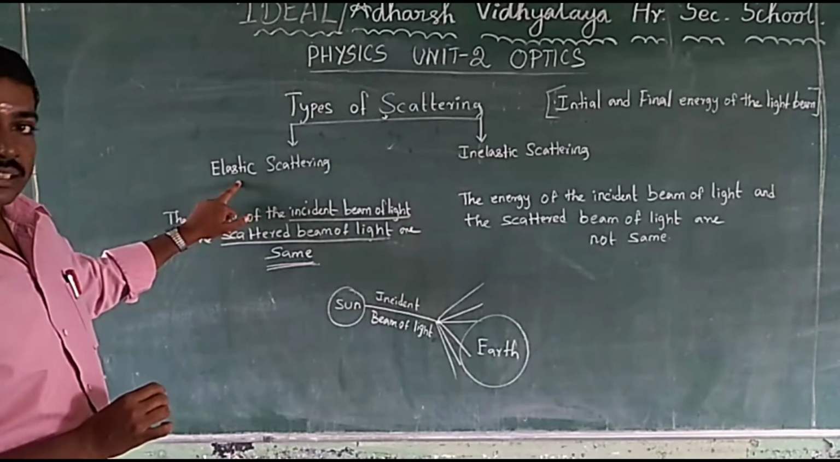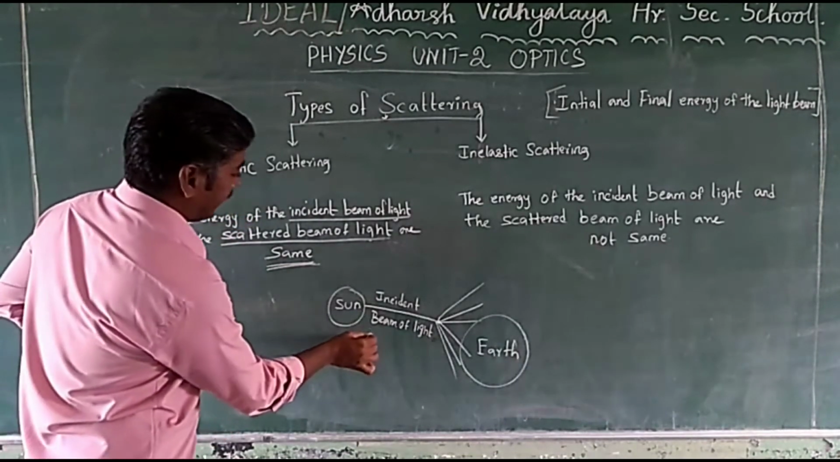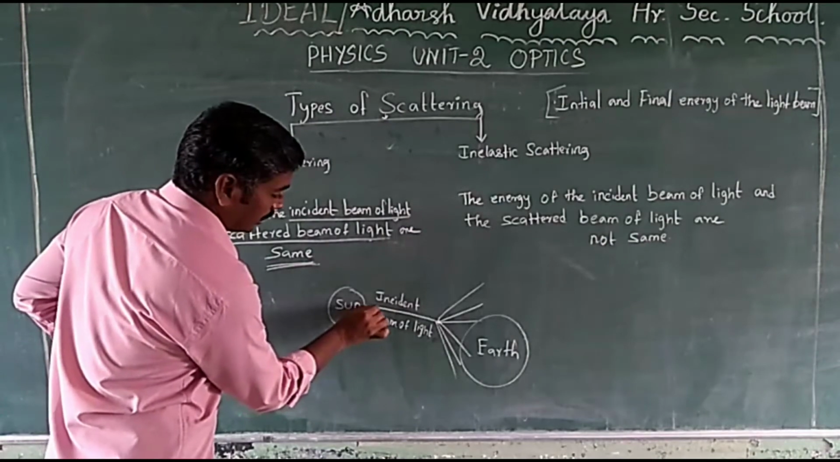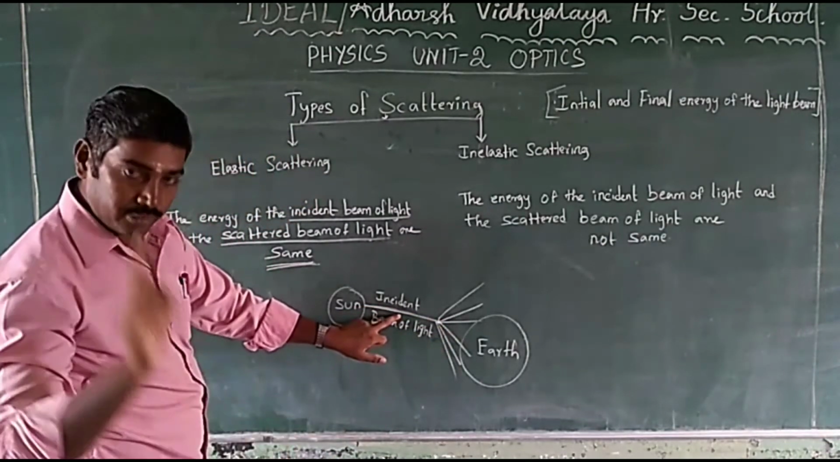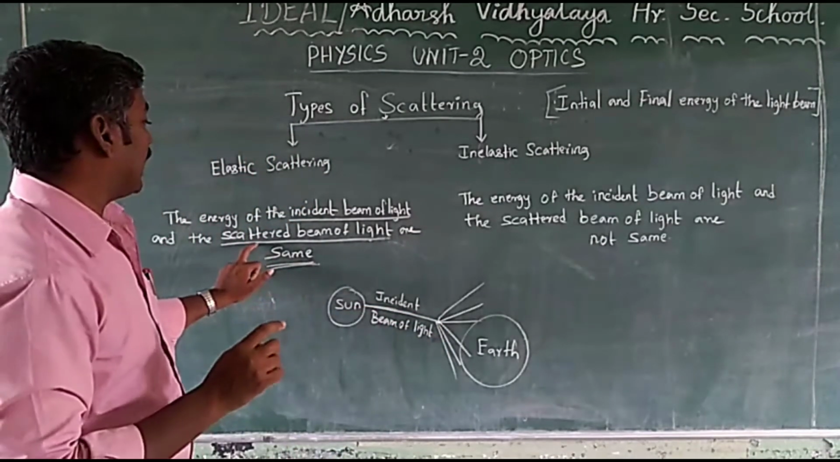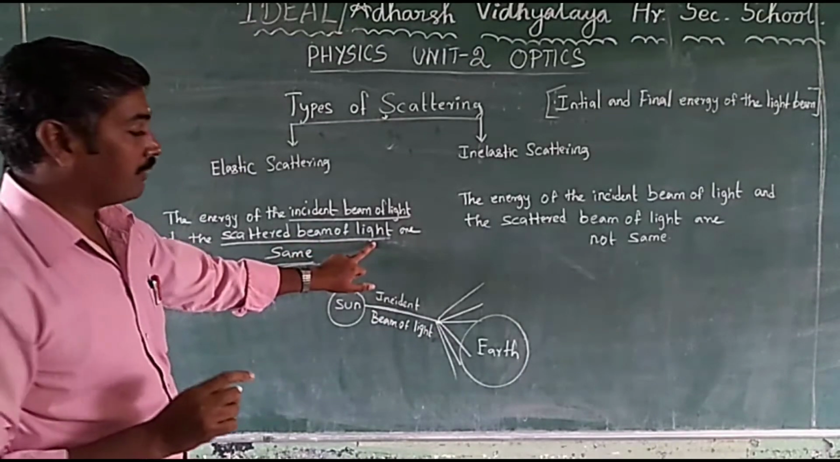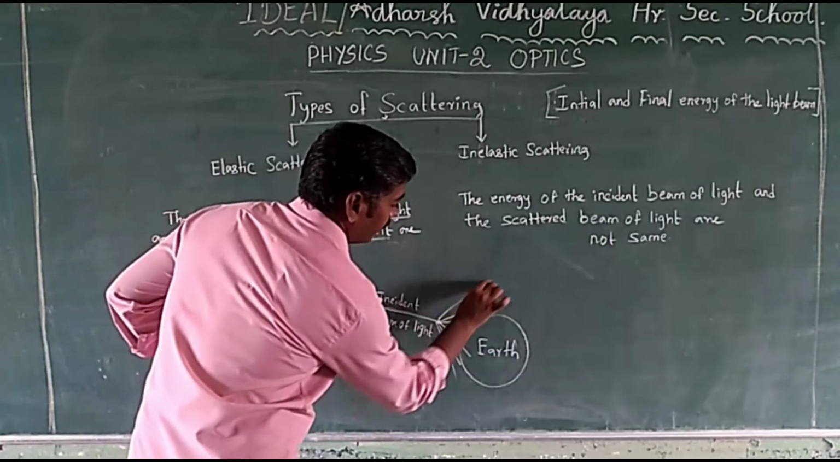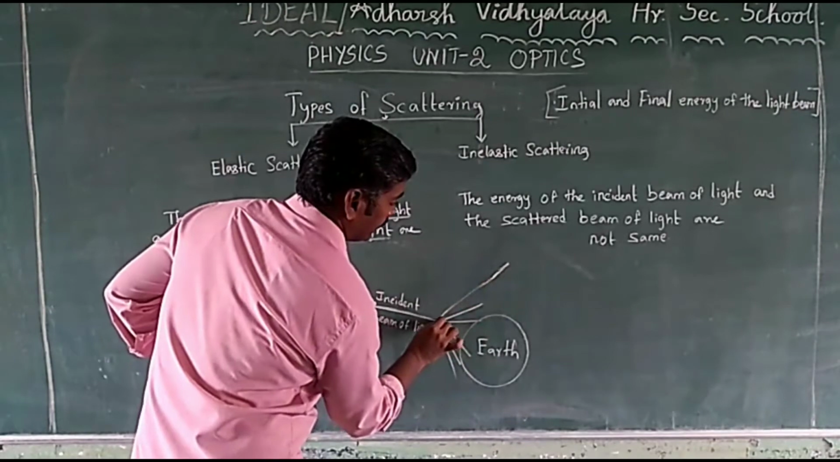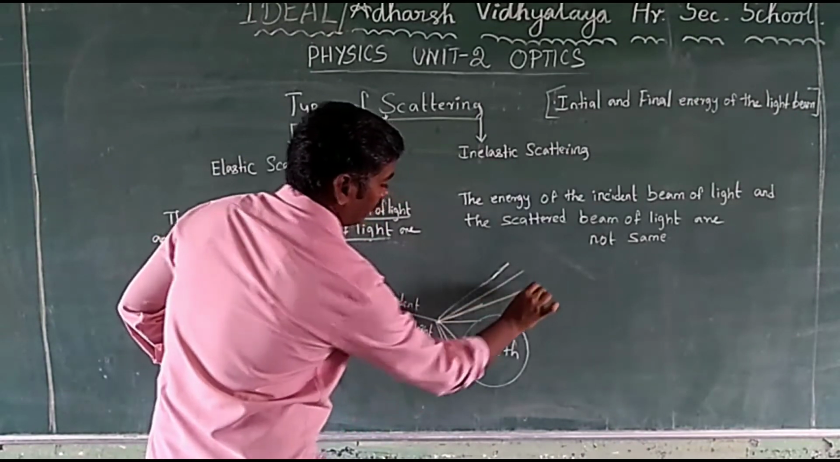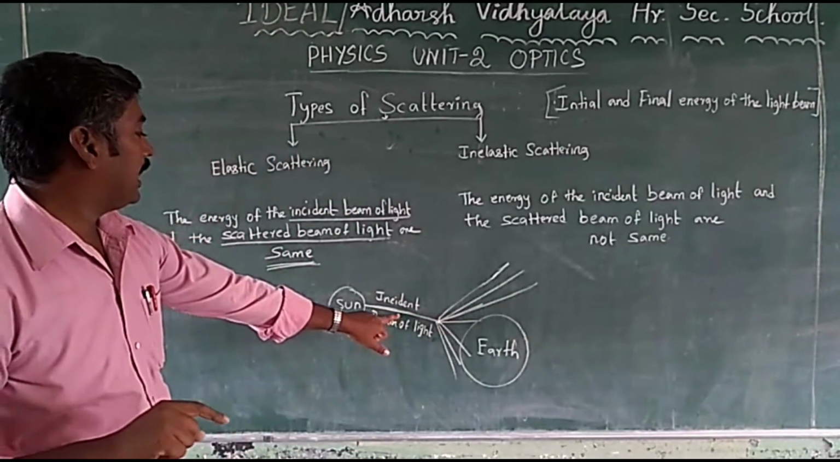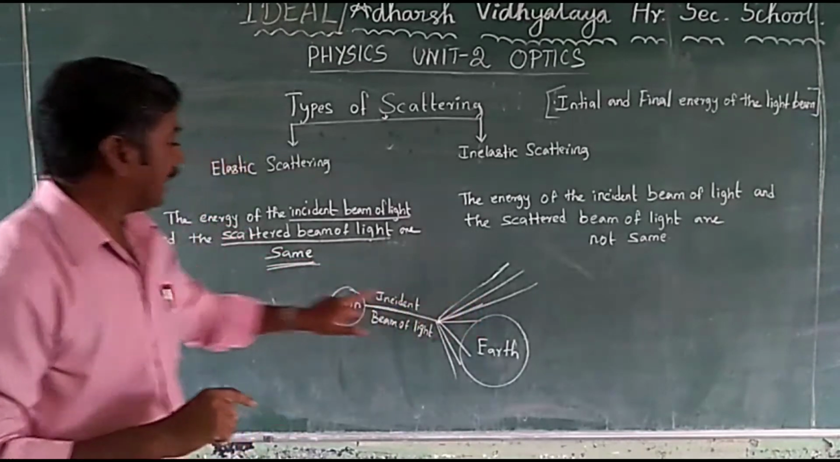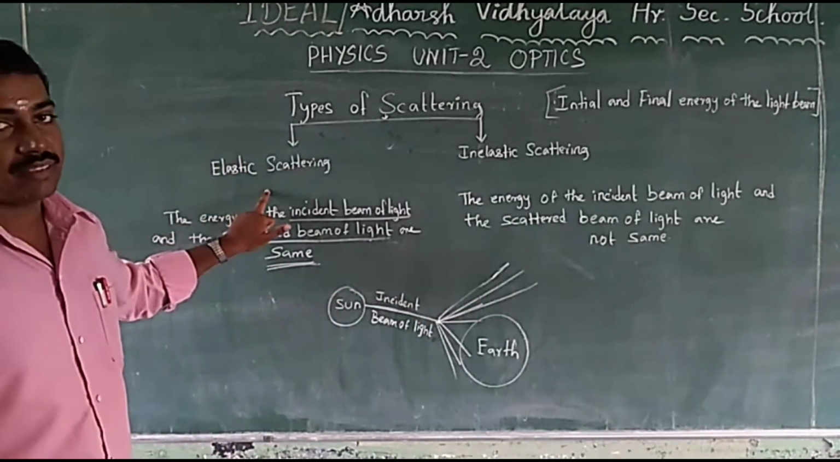This is the incidence beam of light, and this is the scattered beam of light. Okay, this is also a scattered beam of light. The incidence beam of light and the scattered beam of light are the same: elastic scattering.